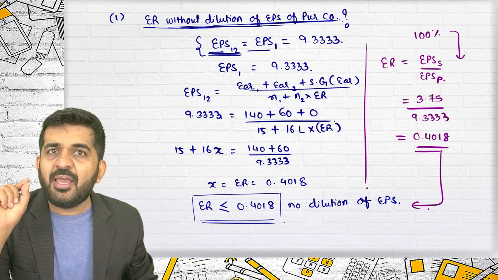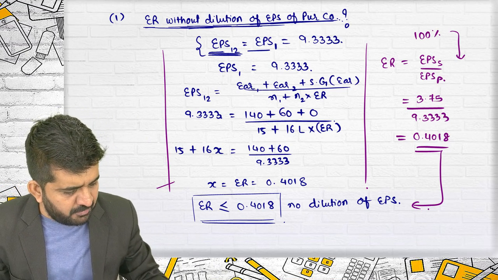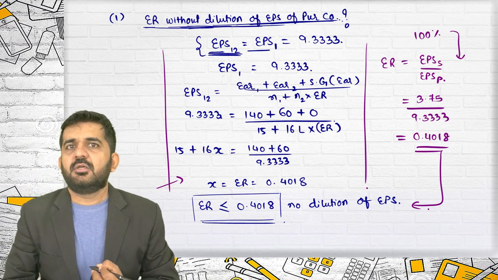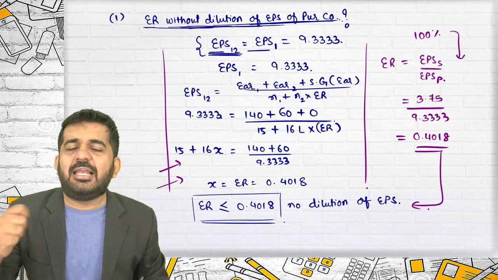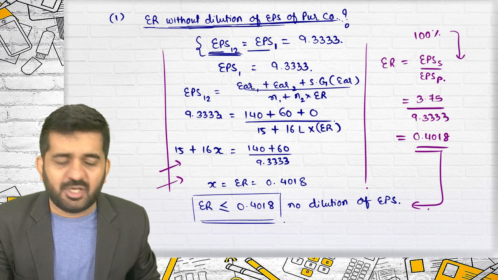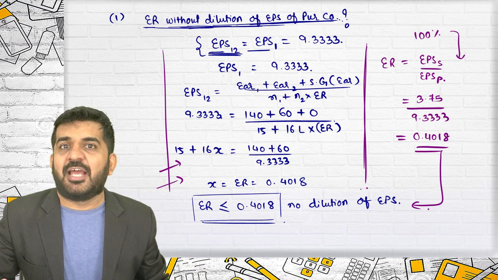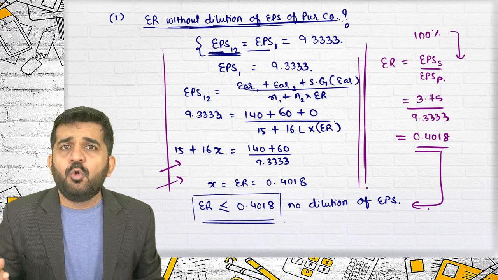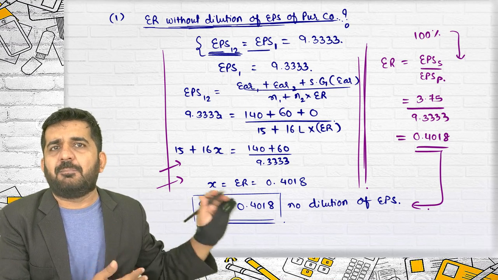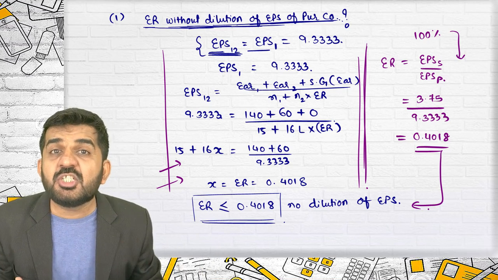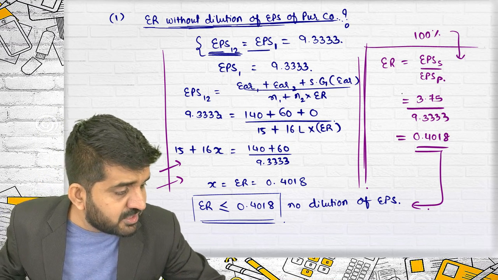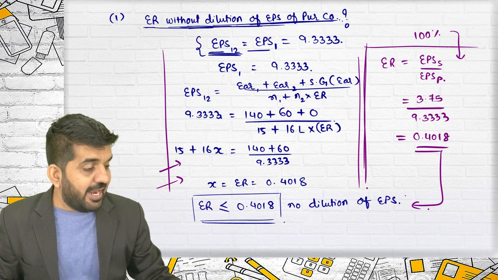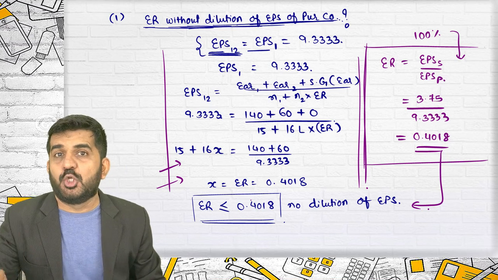Believe me, if I am a paper checker, I will cut one mark if you do this. This means you know the calculation, you don't know the concept. Sorry, this means you know the concept, and that is important. Believe me, everything in the world is done by computers. No person today is finding out EPS 1, EPS 2. Everything is done by computers. What is important is your understanding, and here your understanding is absolutely clear.